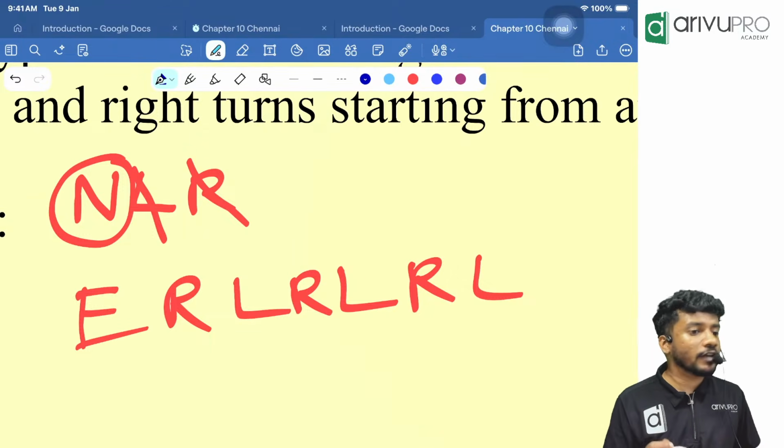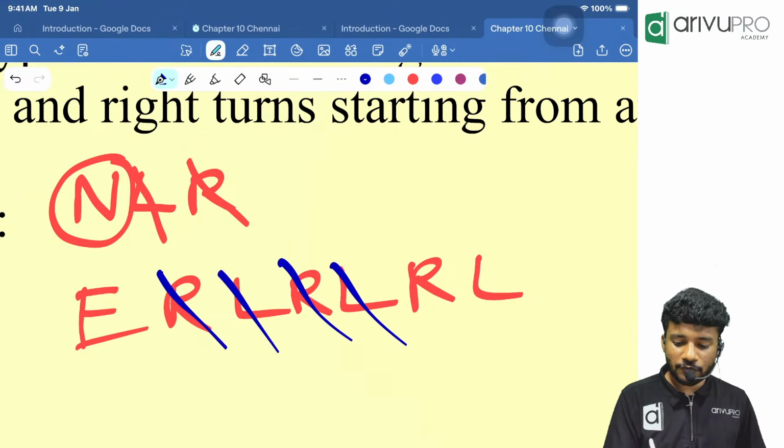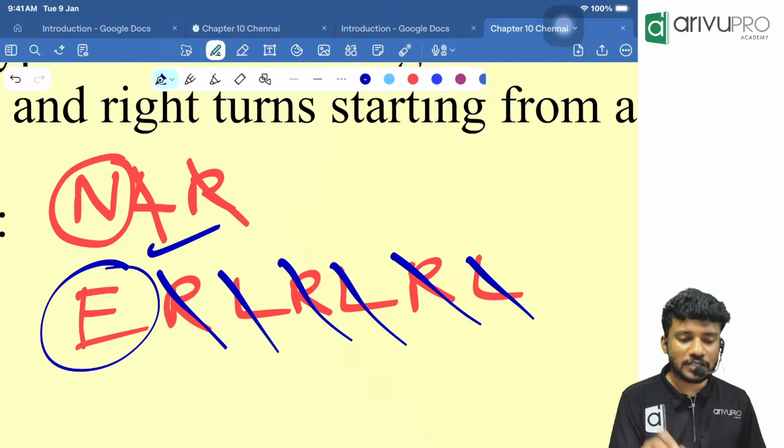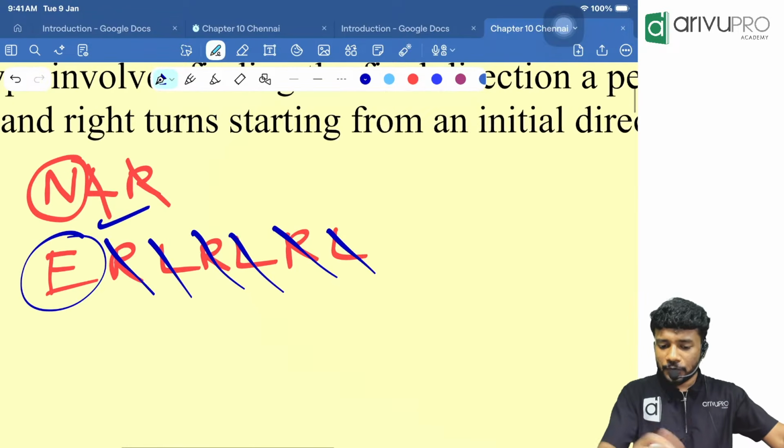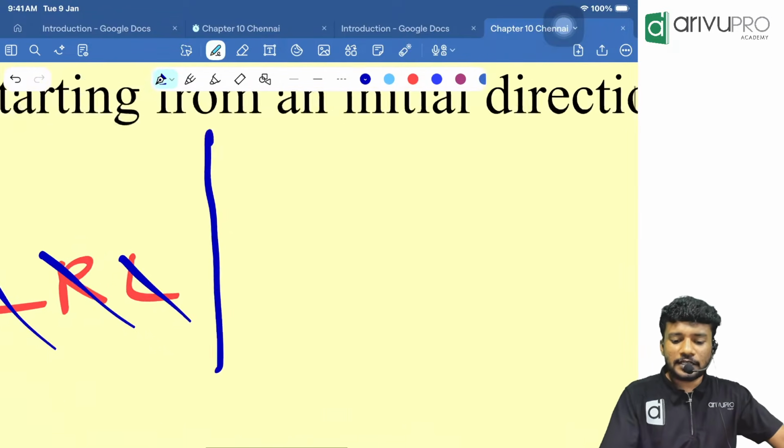It's not going to affect me. Right, left, cancel. Right, left, cancel. Right, left, cancel. Which direction is Nithin currently looking at? East direction itself.